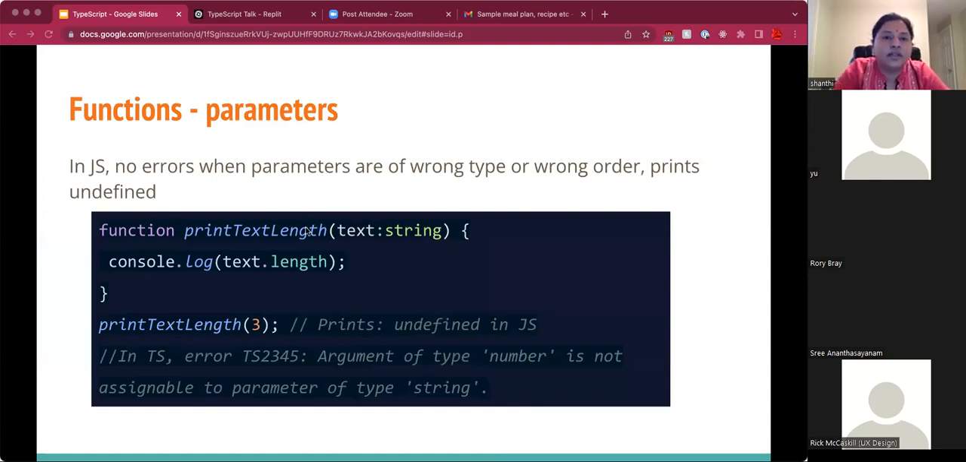In JavaScript, when parameters are of the wrong type or wrong order, no error is thrown. It simply returns undefined. For example, in this case, printTextLength is passed a 3, which is a number, but it takes only a string as the parameter. So it will say, argument of type number is not assignable to parameter of type string, when we do this in TypeScript. So basically, it catches the bug early on.